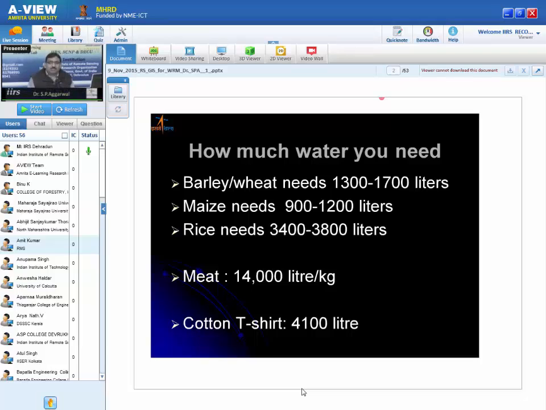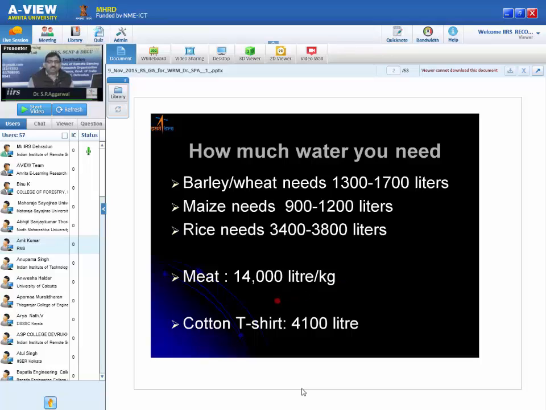For example, to produce 1 kg of wheat or 1 kg of barley, we need around 1300 to 1700 liters of water. To produce 1 kg of maize, we need 900 to 1200 liters of water. To produce 1 kg of rice, we need 3400 to 3800 liters of water. It means whatever we are eating, for that also we need a lot of water. Then to produce 1 kg of meat, on an average, we need 14,000 liters of water. We are wearing clothes.